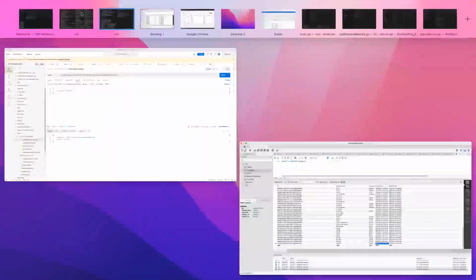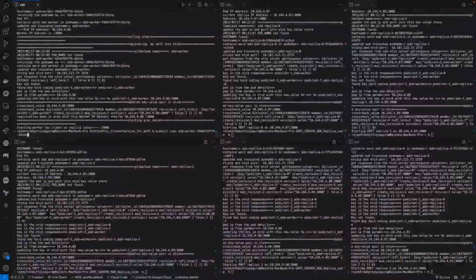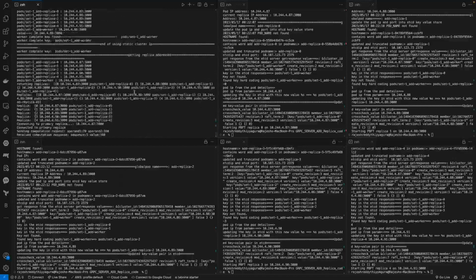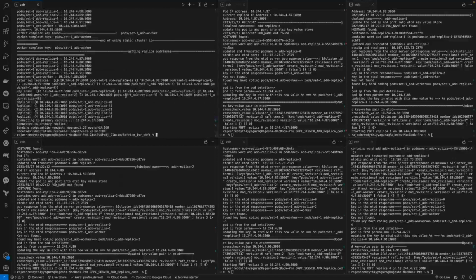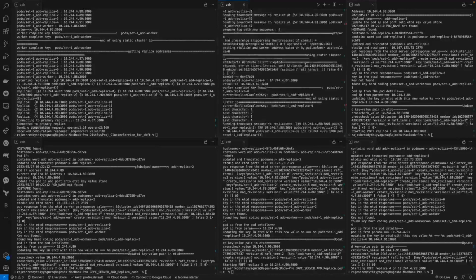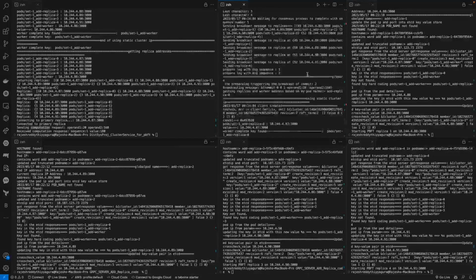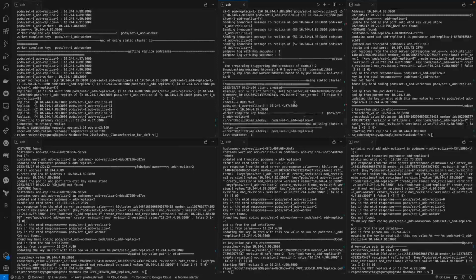So now, to showcase how the consensus process has taken place, these logs are helpful. So now I'm going to refetch the logs of the worker. If you see here, the worker accepted the request, and it connected to the primary replica, and it has sent the computation request to the primary replica with operand 1 and operand 2 as 20 and 116. And this is our R0, replica 0, our primary replica, which accepted the request and also started the consensus process and passed the request to all the other replicas.